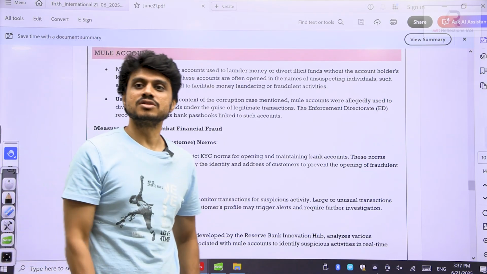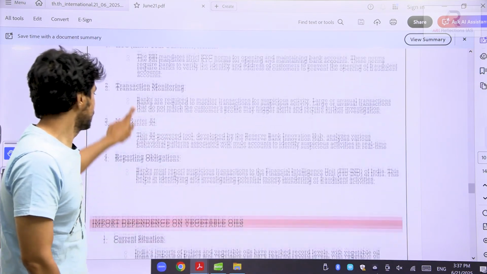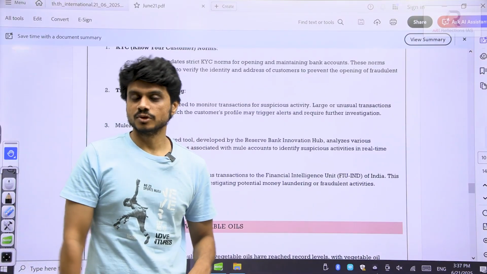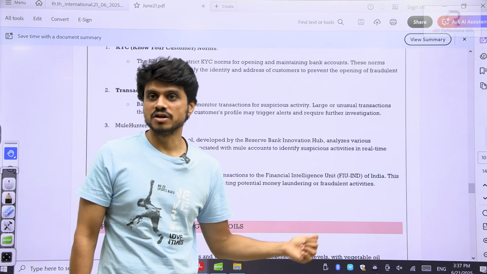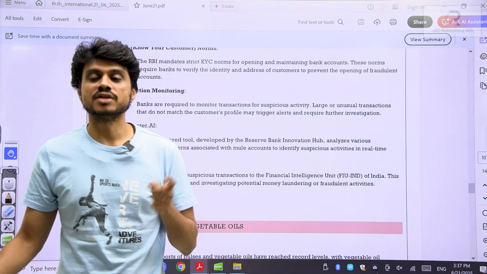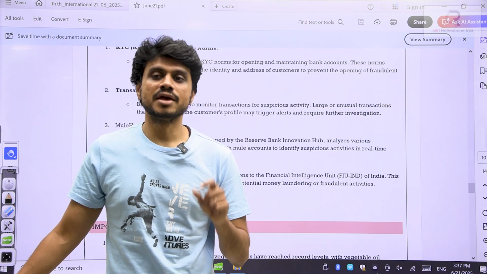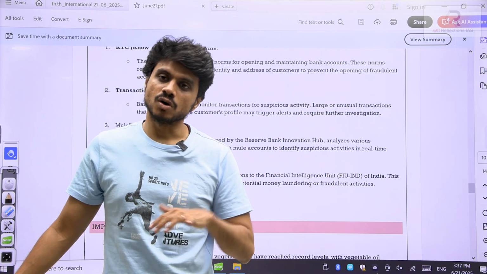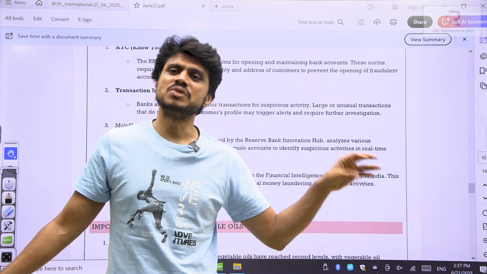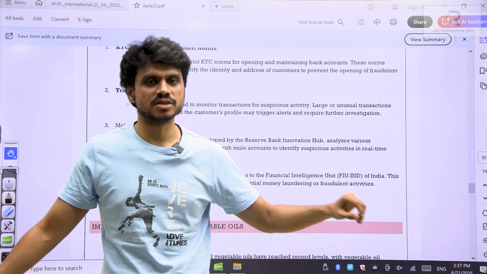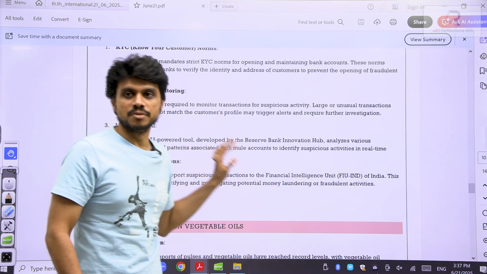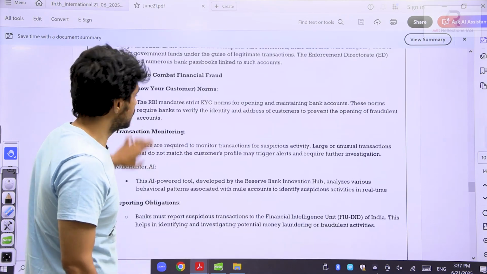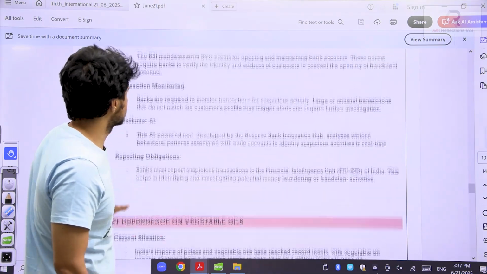In order to identify these things, recently RBI has also launched an AI tool, the Mule Hunter. Now this I'll use for the role of AI in governance. We have already discussed the role of AI in governance in one of the sessions, where AI is used to spray fertilizers and pesticides, and we have also seen it in communications and health. This is a point you need to remember. That's why I have taken the concept of the mule. This was given in the Indian Express.